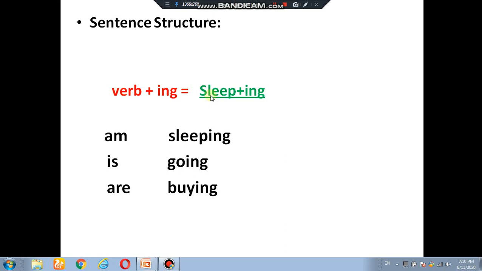Sleep is a verb, and when we add ing, it becomes sleeping. Go becomes going. Buy becomes buying. So any ing verb, like sleeping, going, buying, we use with am, is, are in present form. Am, is, are are helping verbs.